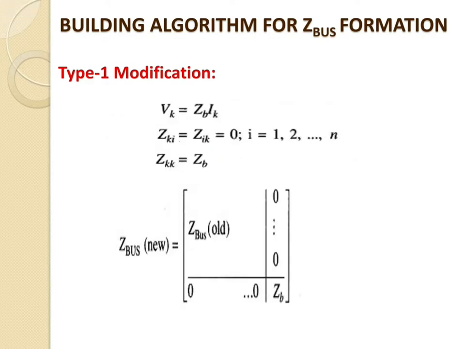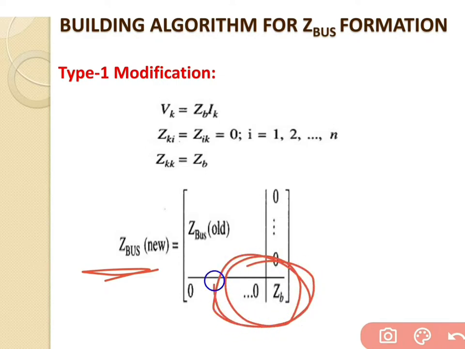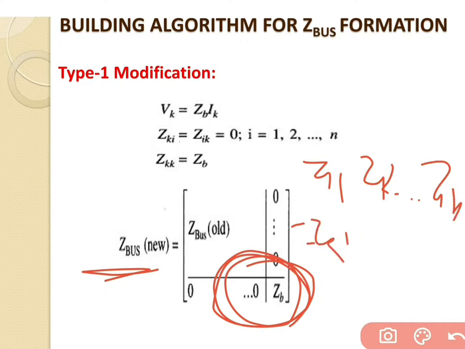So that's why whatever the new Z bus becomes, it has the equation Z bus old, and only a change over here, that is the Zb. If we go for the equation, it is written as Z11, then Z12 up to Z1n, and then Z21, Z22 up to Z2n.